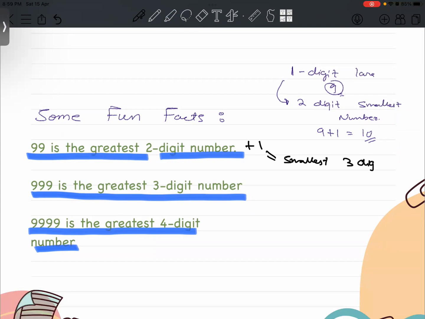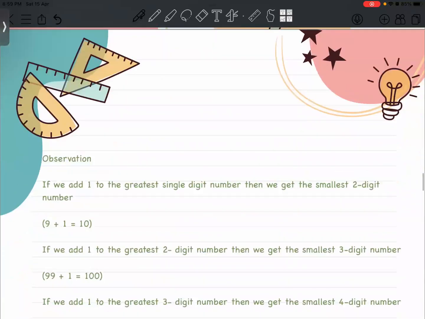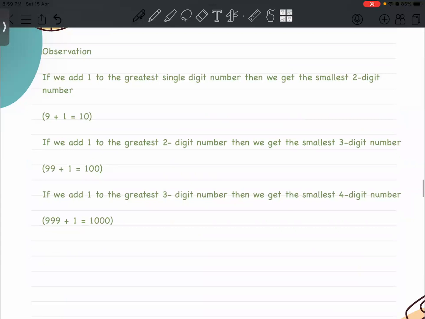Similarly, adding 1 to 999 gives the smallest four-digit number, and adding 1 to 9999 gives the smallest five-digit number. And 9 plus 1 becomes 10, the smallest two-digit number. These are the general things to be discussed in this chapter.